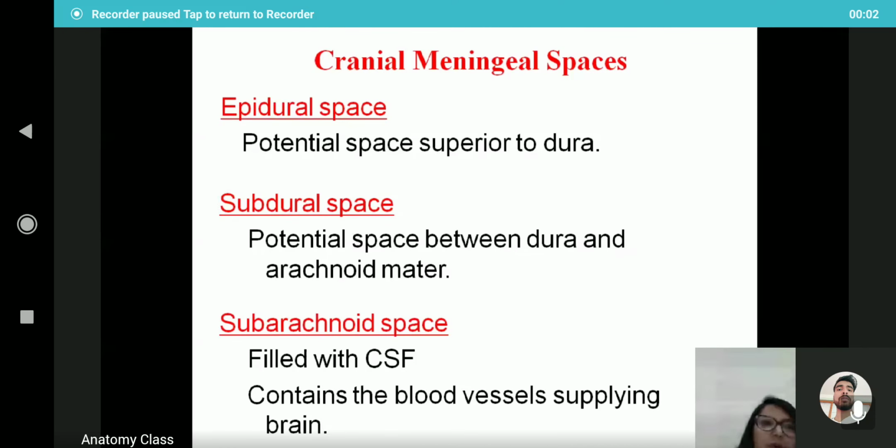Yes, ma'am. Okay. So the cranial meningeal spaces are clinically important. They are the epidural space, subdural space, and subarachnoid space. The epidural space is the potential space superior to the dura mater. The subdural space is the potential space between the dura mater and the arachnoid mater, and the subarachnoid space is between the arachnoid mater and the pia mater, and it is filled with cerebrospinal fluid and contains the blood vessels supplying the brain. So epidural is outside the dura mater, subdural between the dura and the arachnoid mater, subarachnoid between the arachnoid and the pia mater.